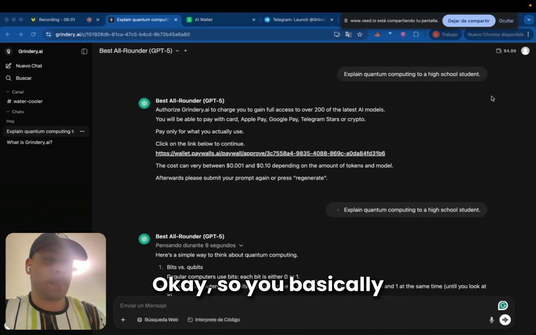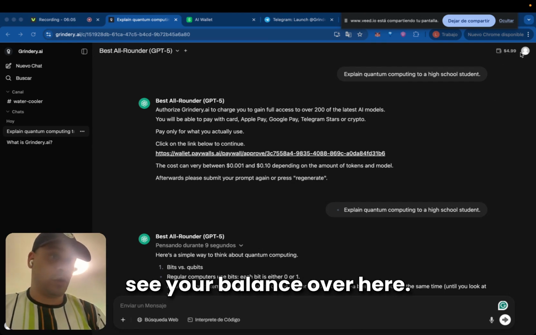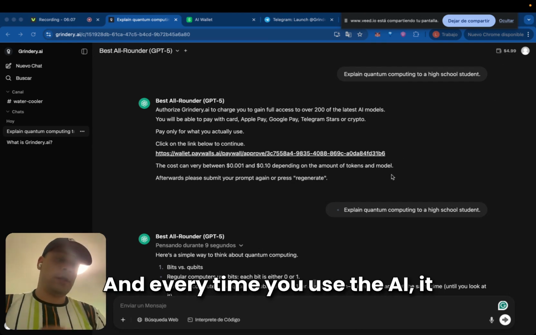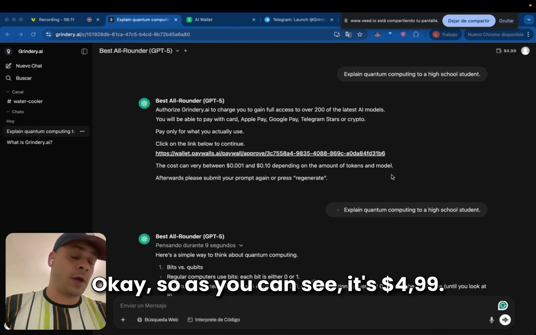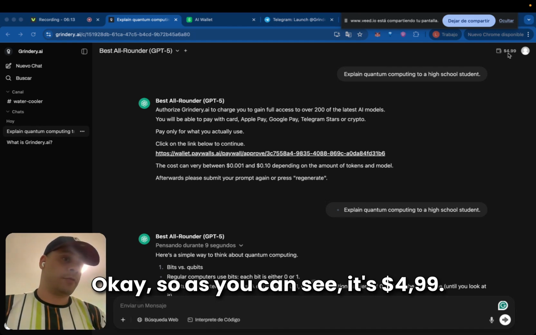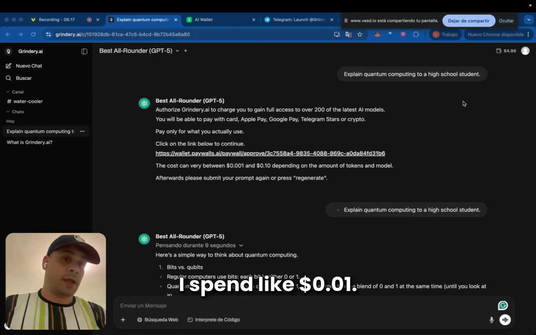Okay. So you basically need to top up, and once you top up, you will see your balance over here. And every time you use the AI, it will charge you over that balance, okay? So as you can see, it's $4.99. I top up $5, and now I spend like 1 cent using this model.